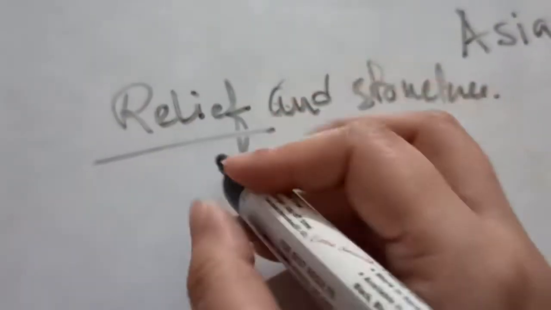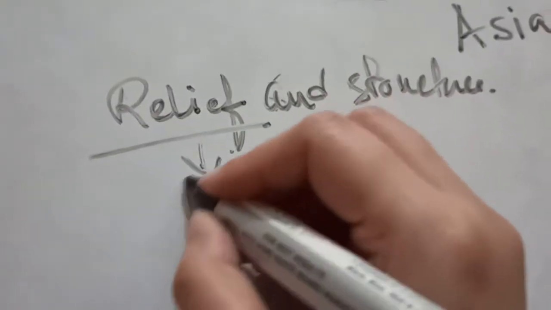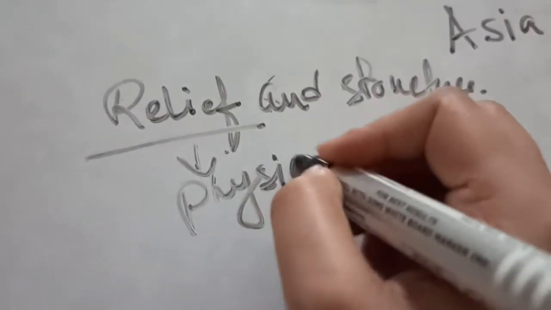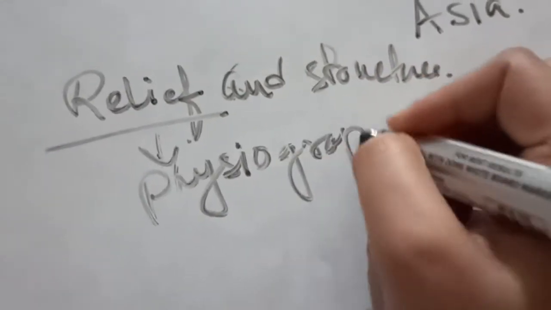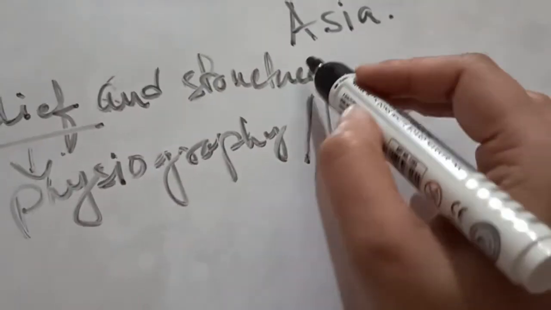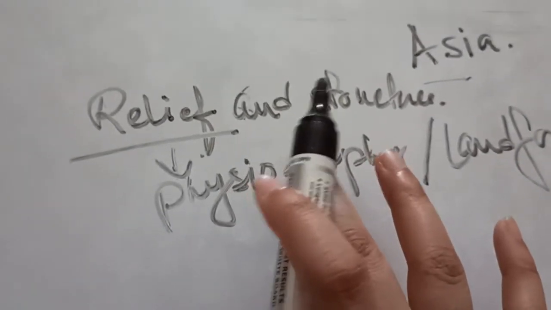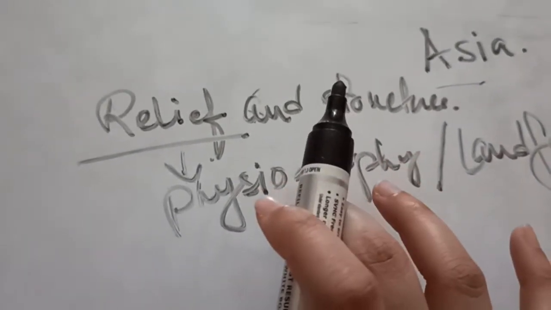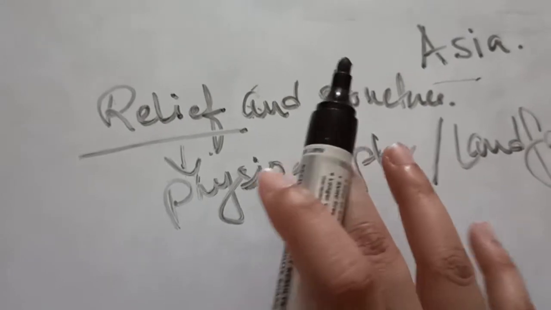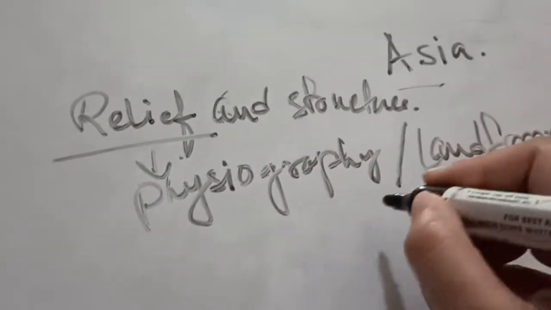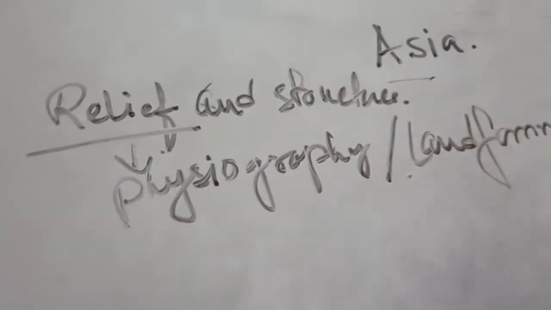Relief and structure is telling about the physiography or the landforms of Asia. This relief feature actually deals with the physiography and the landforms of Asia.